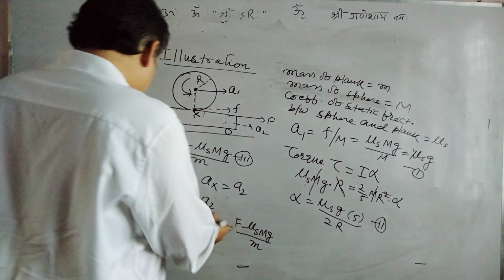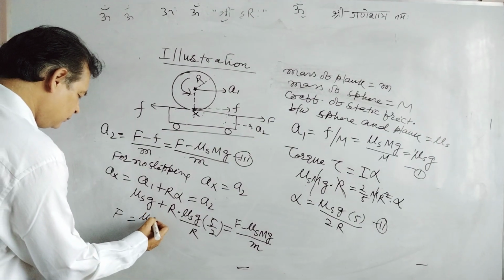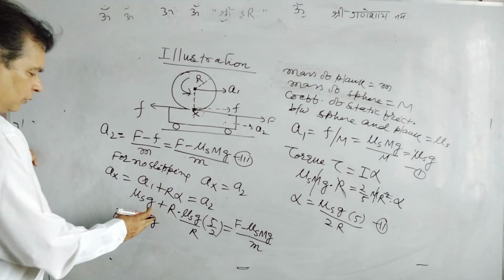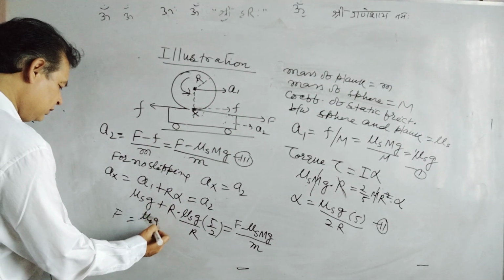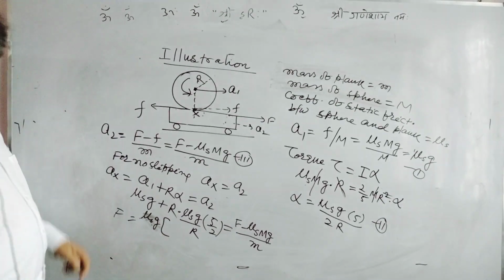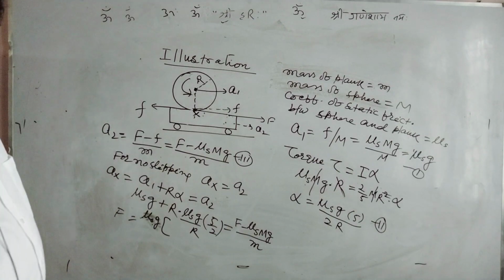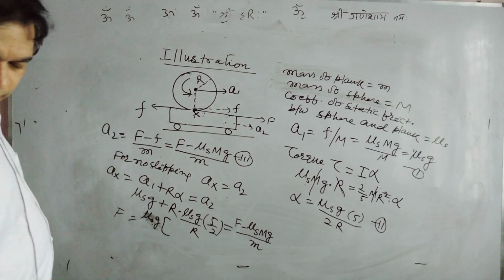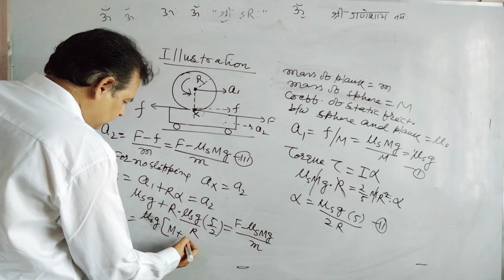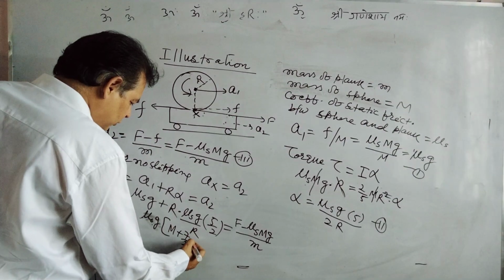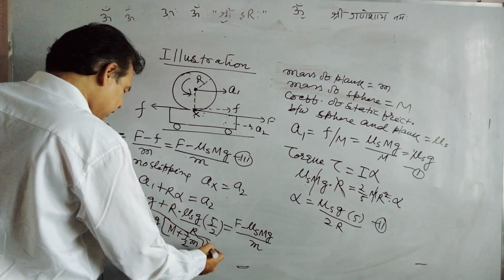You can write for this one, F equals mu s g (10 plus 7 by 2 small m). This is our answer. You can calculate.